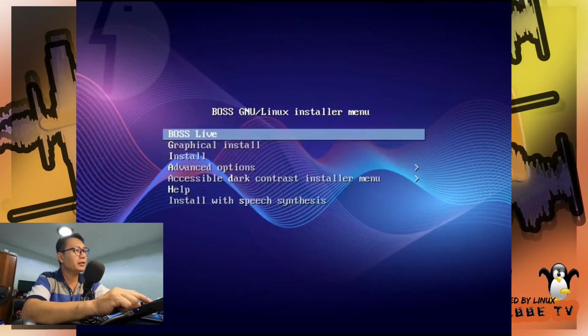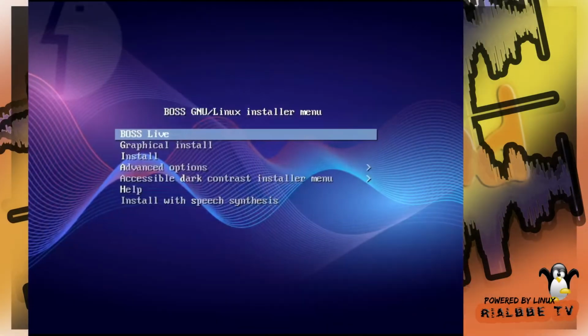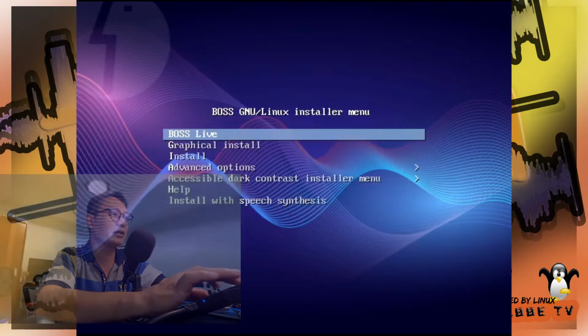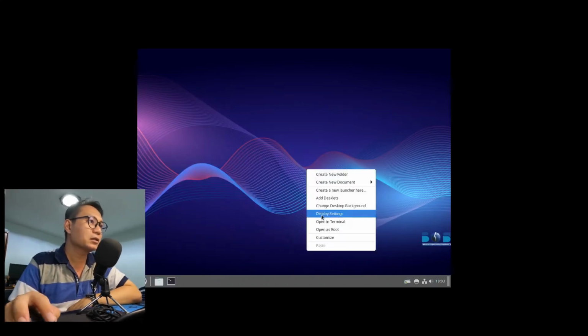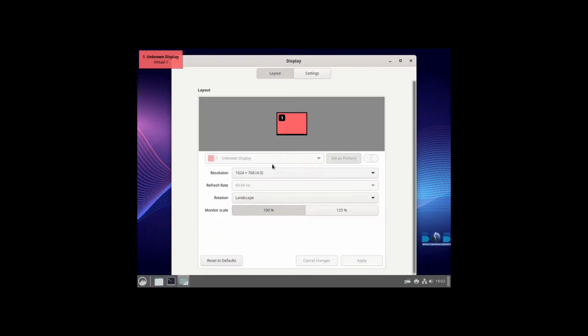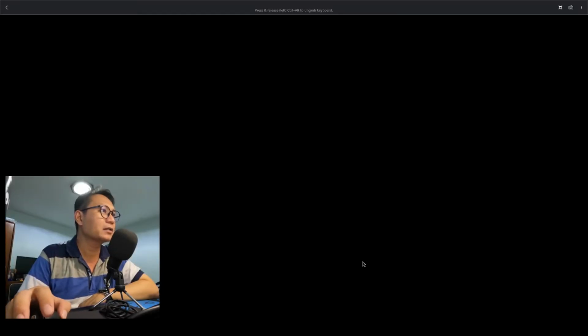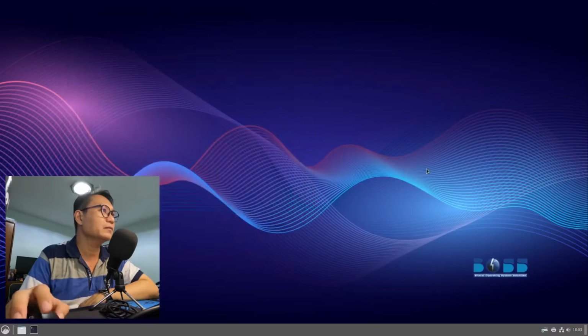So right now I am here at the installer. We could install this, but I want to just look into this first before we install it on our computer. So let's click right here on the live option. It will take a little while. Let me check the display settings first. I want to make it the same as my display because I'm using VirtualBox right now. So let's skip this configuration.